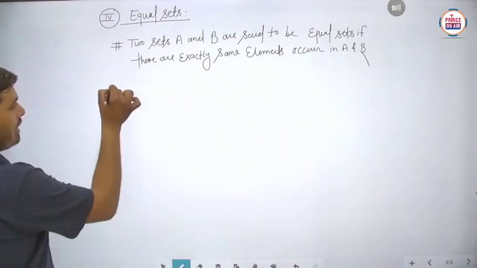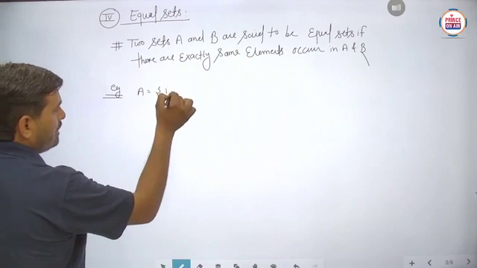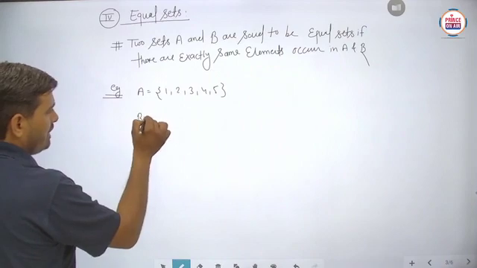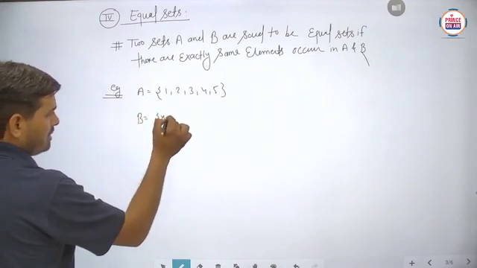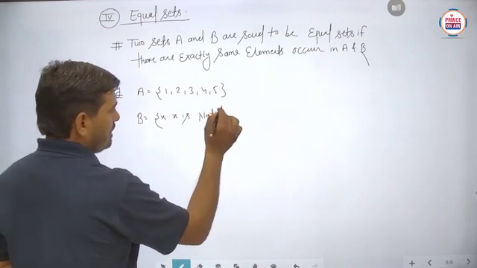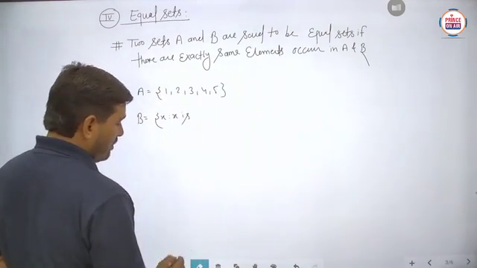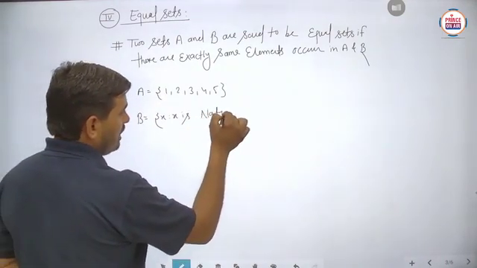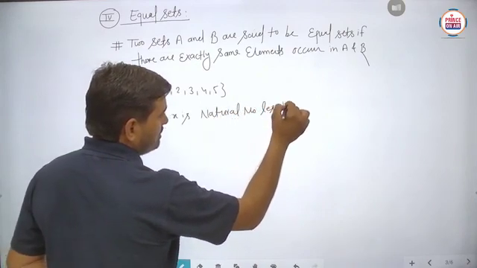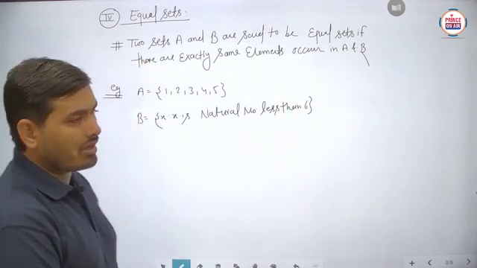Suppose we have to take a suitable example. Suppose any set A is written like this: 1, 2, 3, 4, 5. And suppose any other set B is written as x such that x is a natural number less than 6. Now, what can you say about the A set and B set, whether both the sets are equal or not?